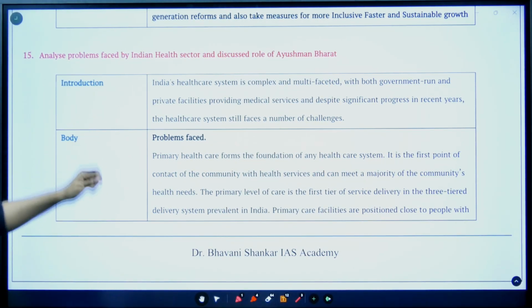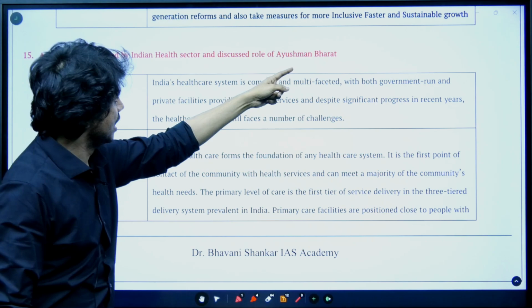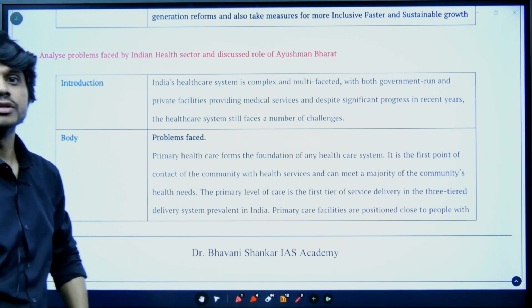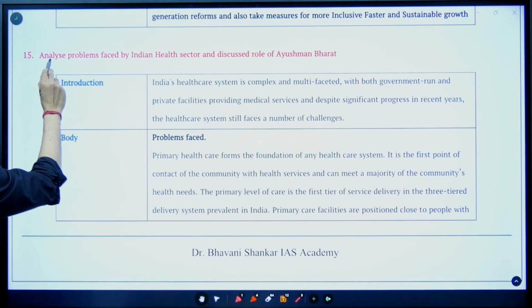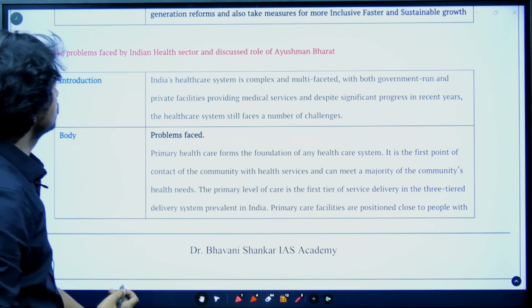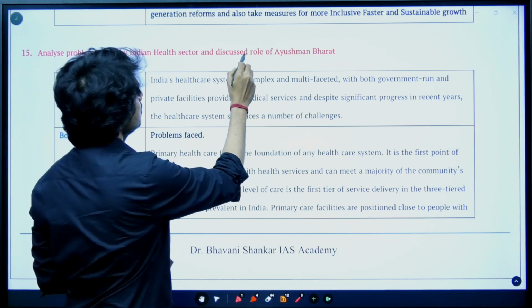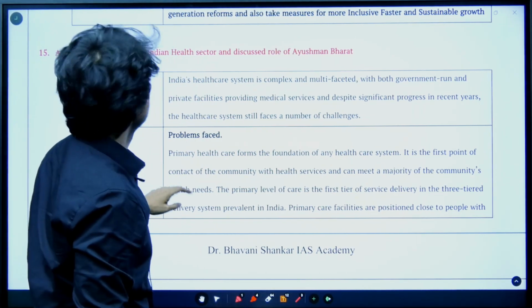Now let's come to the other question. Analyze problems faced by the Indian health sector and discuss role of Ayushman Bharat. Focus here. The question says analyze. This is analysis. The question tag analyze is a very important question tag, and also here it should be discuss role of Ayushman Bharat. Both the question tags are important here.